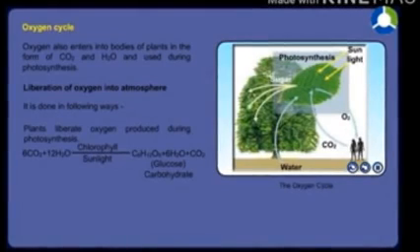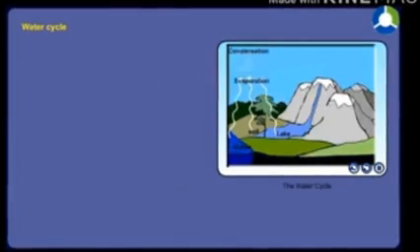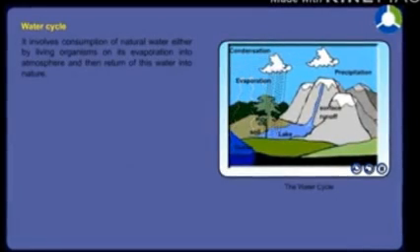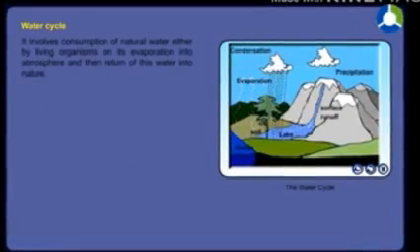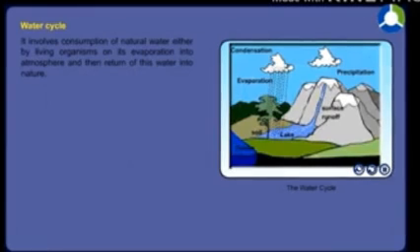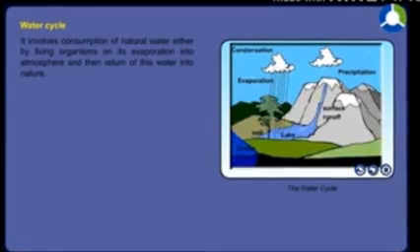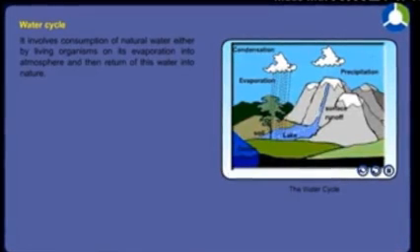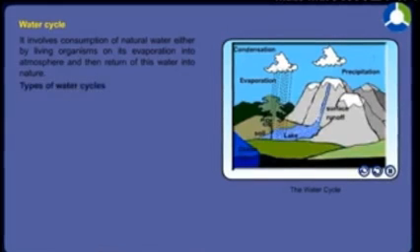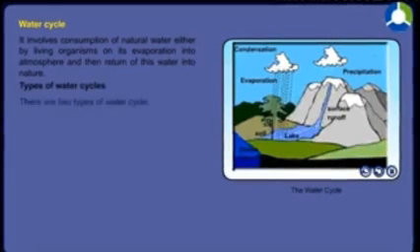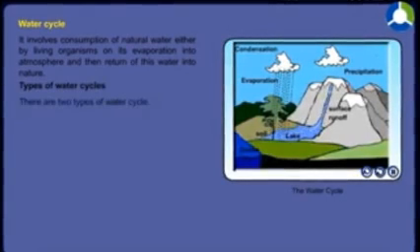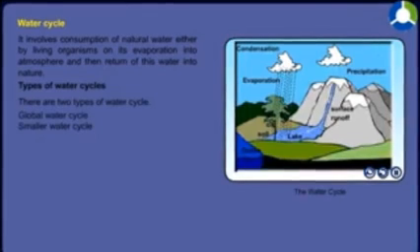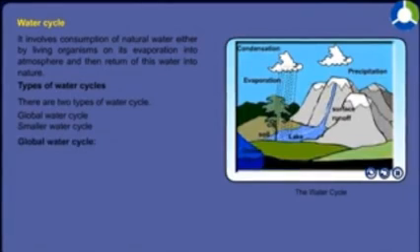The next cycle is the water cycle. It involves the consumption of natural water by living organisms, its evaporation into the atmosphere, and then the return of this water into nature. There are two types of water cycle: one is the global water cycle, and the other is the smaller water cycle. In the global water cycle, the living world is not involved.